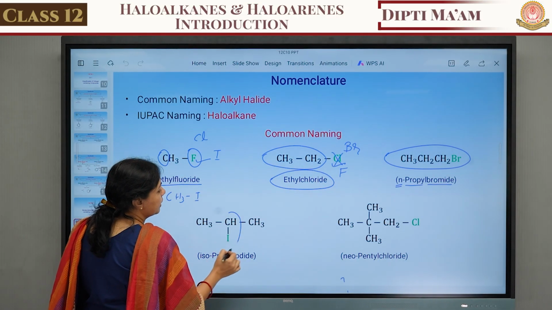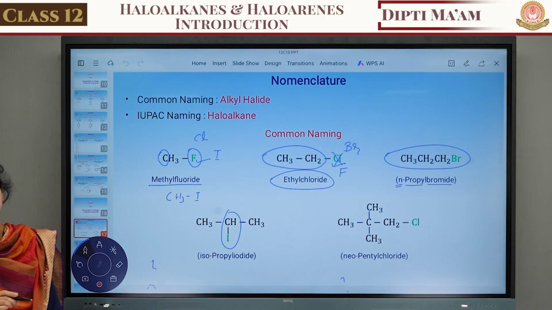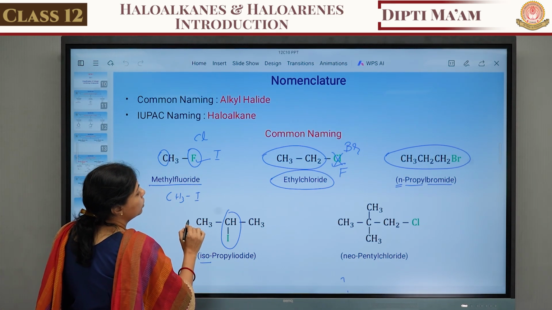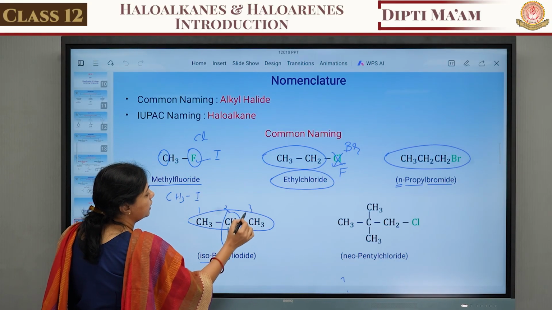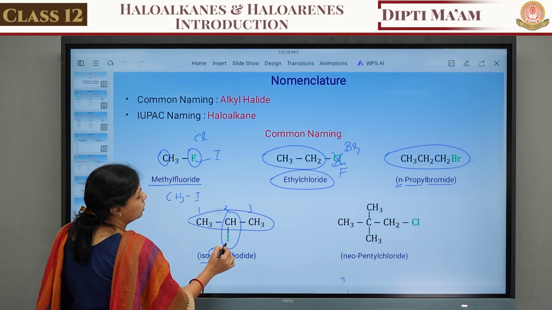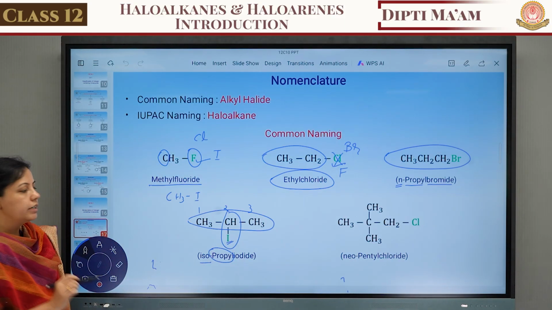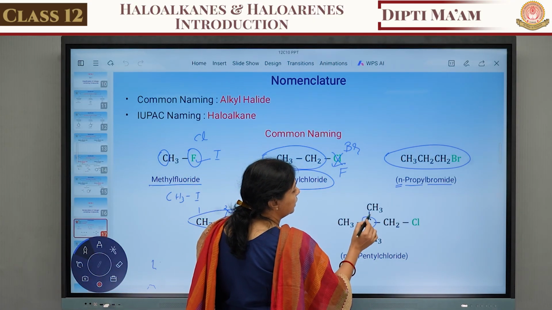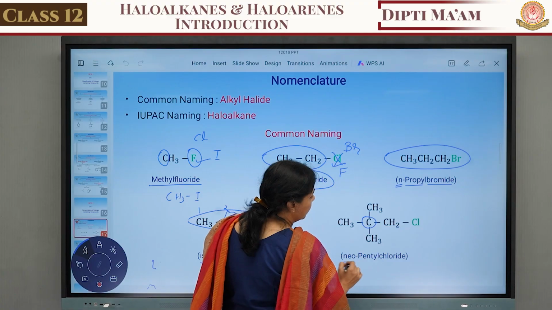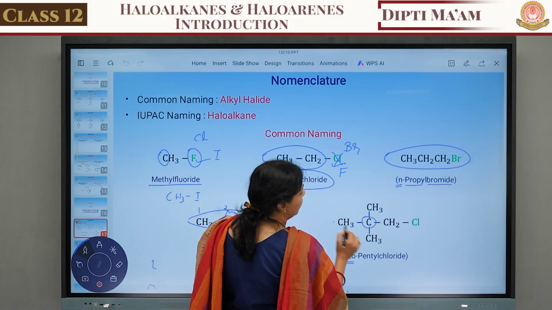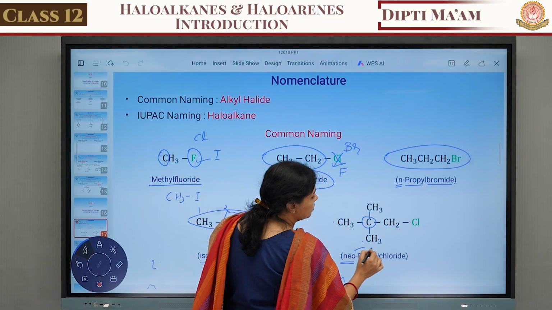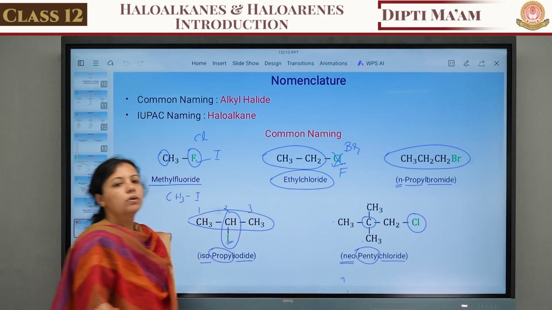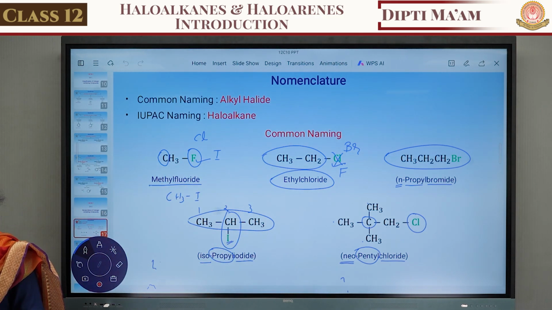Suppose on the second carbon, the iodine group is there, a secondary carbon. So we use the word iso. The root chain is three carbons, first, second, third, so it is known as propyl. Which halogen is attached? Iodine. So it is known as iodide. Now here the tertiary carbon is there and we use the word neo. How many carbons are there in total? 1, 2, 3, 4 and 5. So we use the word pentyl. Chlorine is attached to the primary carbon, so it is known as chloride. So this is the nomenclature for the common name.